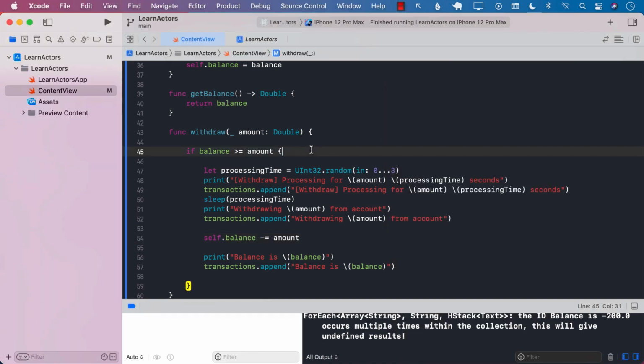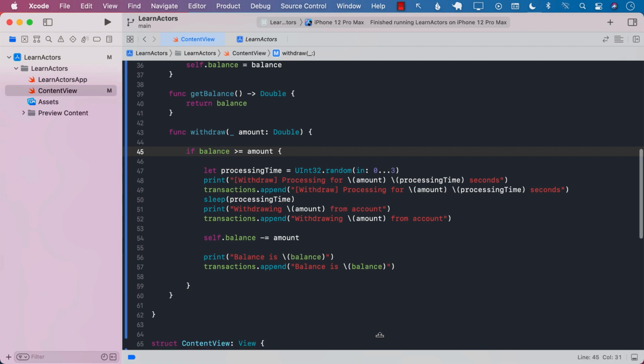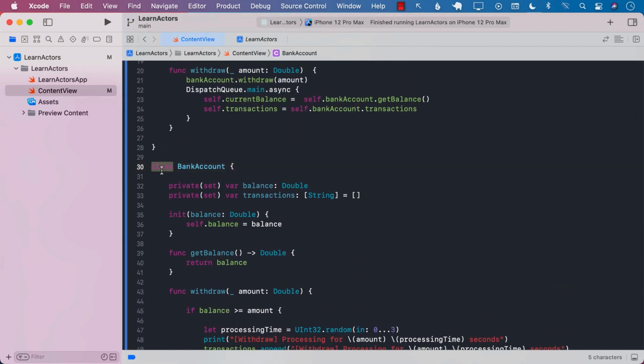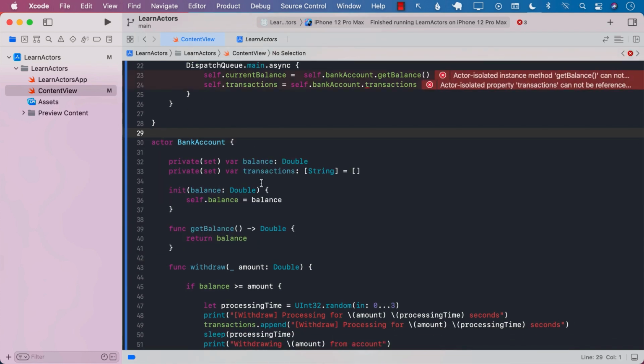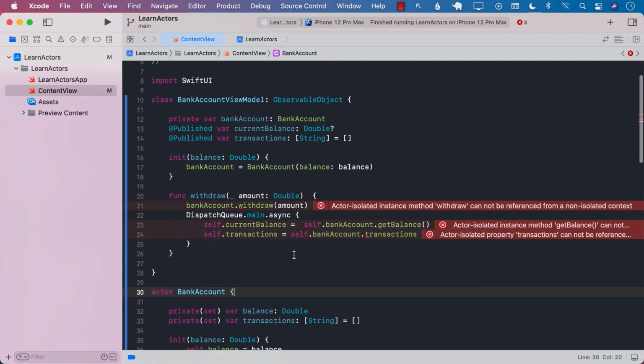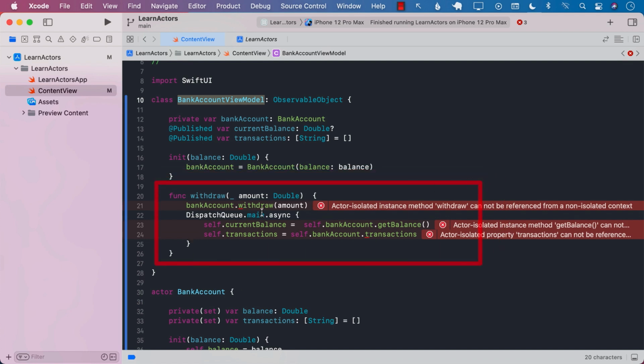So how can we use actors over here to solve this problem? We'll go back to the account class. We know that if we put the word actor, then anything that you're trying to do with the bank account class has to be isolated. So you can't really access it from outside of the bank account without awaiting it. So you can already see some problems. The bank account view model, which was calling the actual bank account class function withdraw, is having some issues.